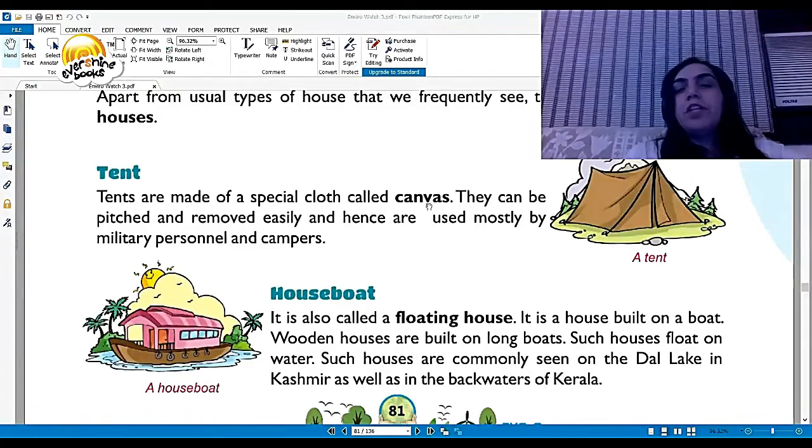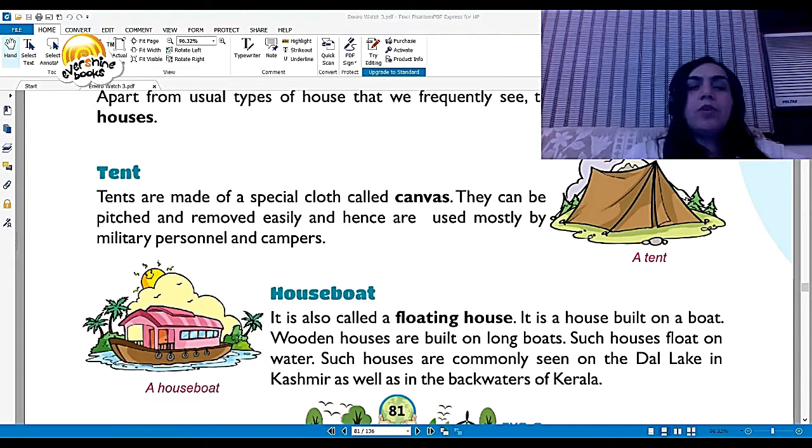Some unusual houses. Geographical conditions play a very important role in determining the kind of shelter that we can live in. Apart from usual types of houses that we frequently see, there are some unusual houses. Let us read about them. The tent. I'll show you the picture of a tent. Here it is. Tents are made of special cloth called canvas. They can be pitched and removed easily, and hence are used mostly by military personnel and campers.